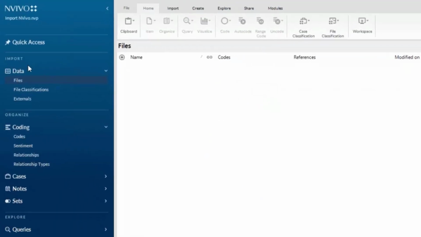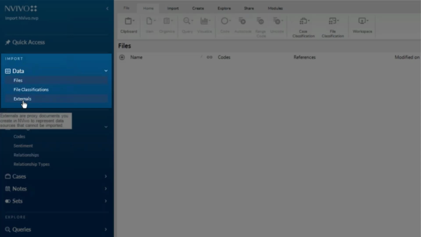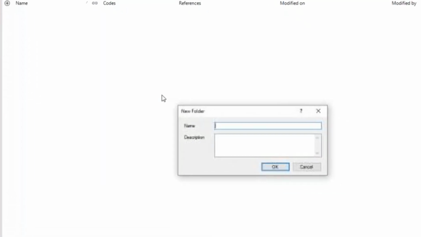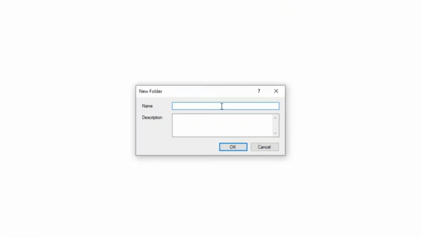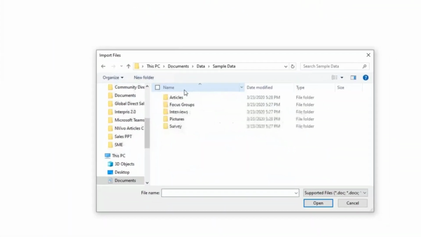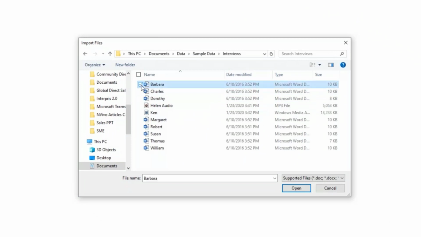So I'm going to be talking about data, files, file classifications, and externals, and then how to import different types of data. So in the ribbon here, if I need, I can get a drop-down menu. And then I'm going to go to files and I'm going to create a new file. I want to import interviews, so I'm going to right click on file, go to new folder, and call it interviews. And then I can go and import under the interviews folder by going to import, going to files, and I'm going to go to my interviews here, and I'm going to choose all of them.